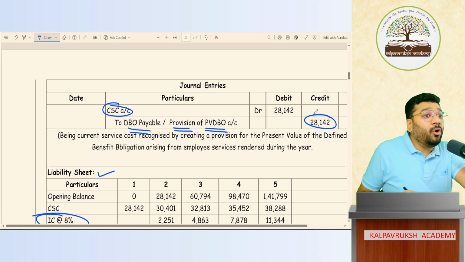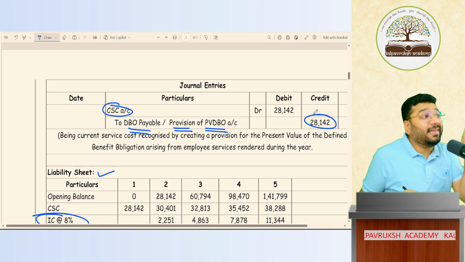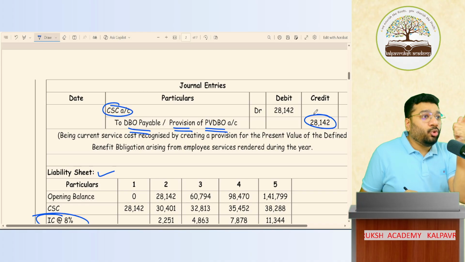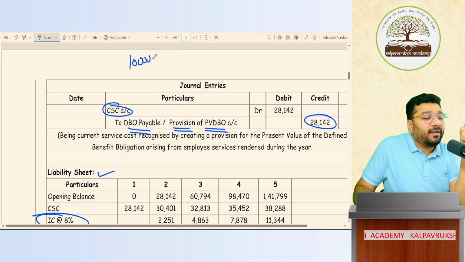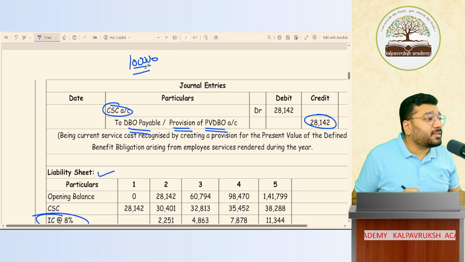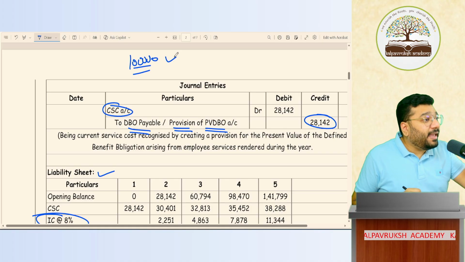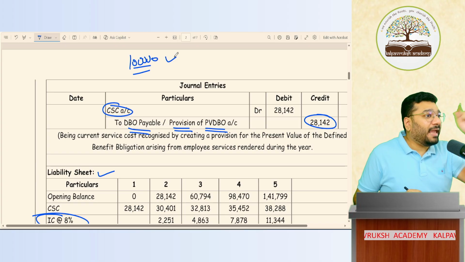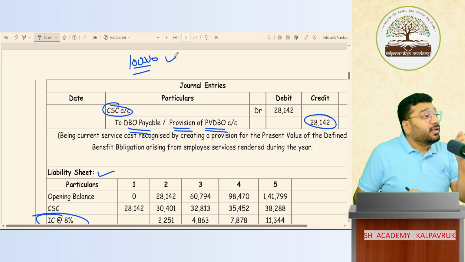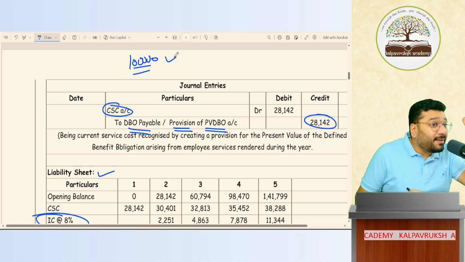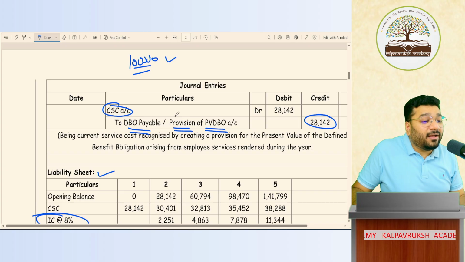If the amount you have to pay is 100% certain, then it is a liability. To a creditor, I have to pay 1 lakh rupees; that 1 lakh is a liability. Because what is a liability? The amount that I'm going to pay in future is certain. Now, what is a provision here? This also requires paying money in future, but the exact money is not known. So for that, we create a provision.